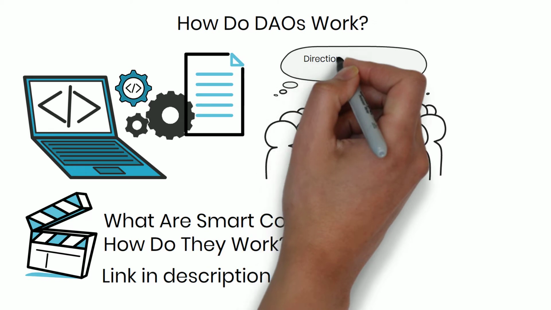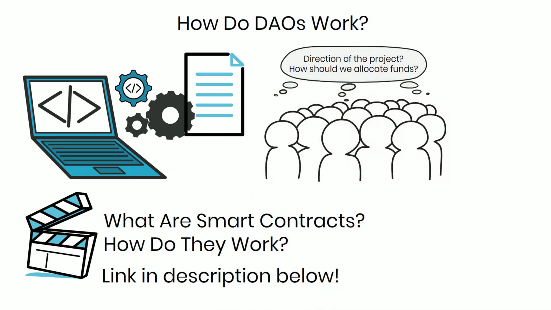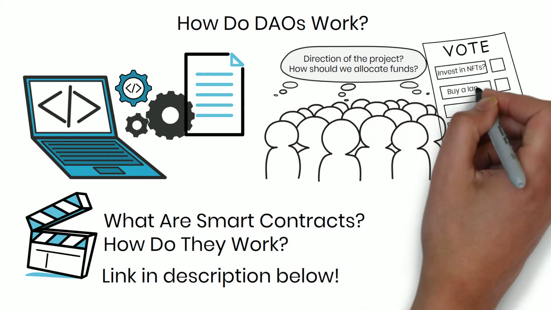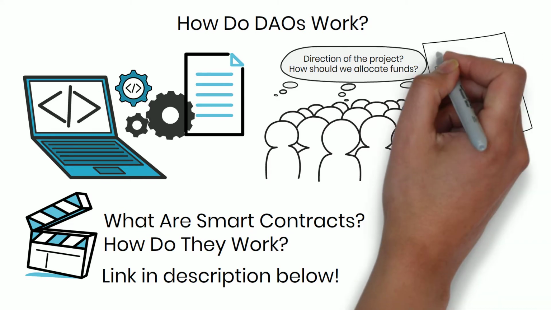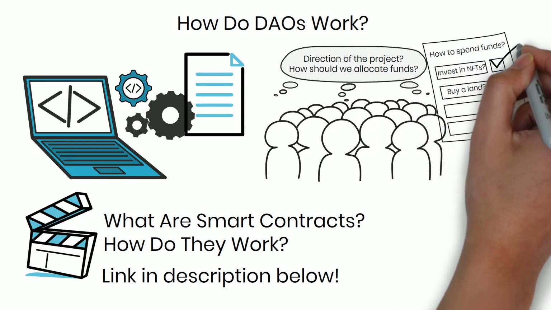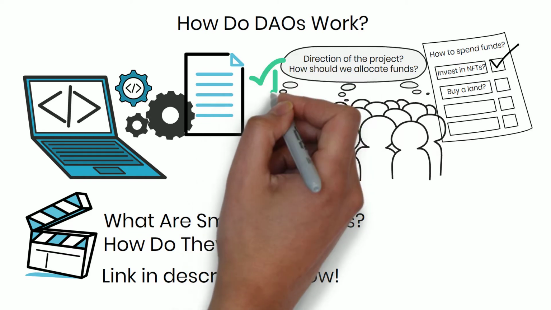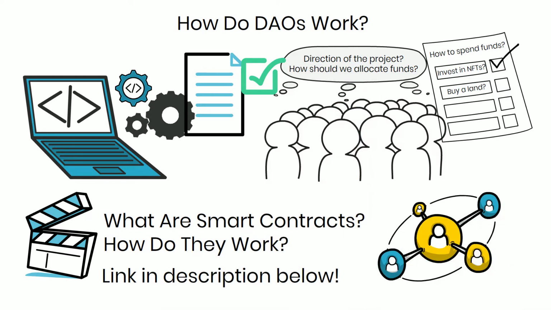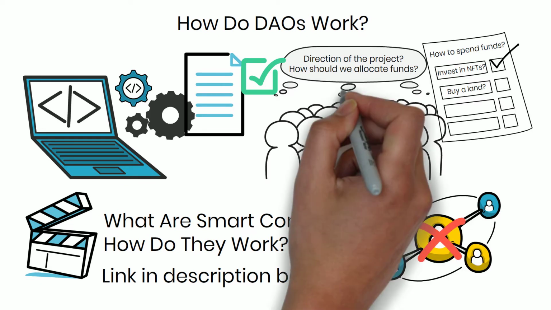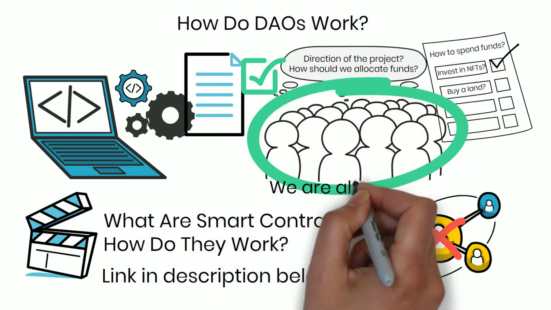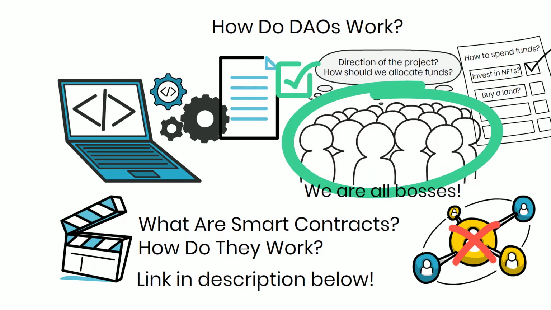Decisions like the future direction of the project or treasury allocation are collectively made by members via proposals, and the members vote on them. For example, members can vote on how to spend pooled crypto funds held in a community wallet, and funds are moved automatically when the conditions of the smart contracts are met. There is no one person or central authority making decisions for the group, including the original creators. Everyone simultaneously makes decisions for the greater good of the DAO. Nobody's the boss and everyone is the boss.